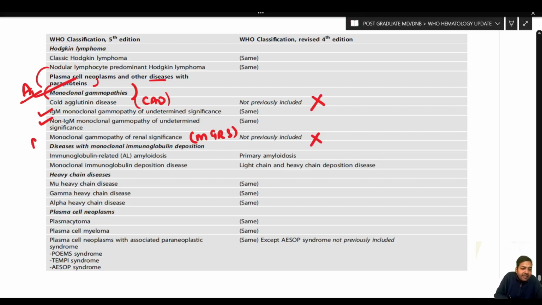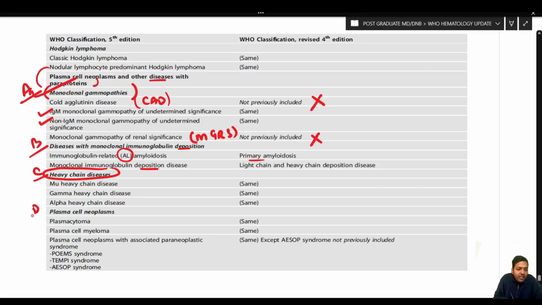Diseases with monoclonal immunoglobulin deposition are the same as in the previous edition, just that primary amyloidosis is now termed immunoglobulin related AL amyloidosis, and light chain heavy chain deposition disease is called monoclonal immunoglobulin deposition disease. Heavy chain disease, a very important upgrade. It was previously outside the umbrella of plasma cell neoplasm. Now it is included under the umbrella of plasma cell neoplasms. So this is a very big change that has been introduced. Everything else is the same. Mu, gamma, alpha heavy chain disease is the same.